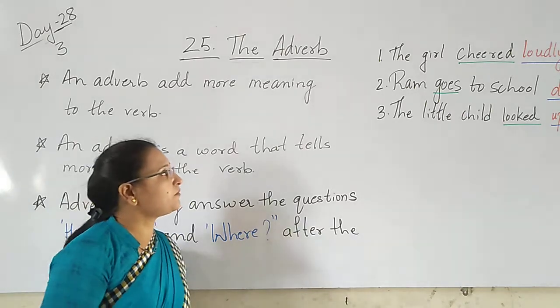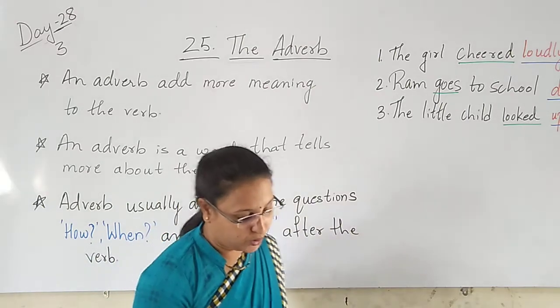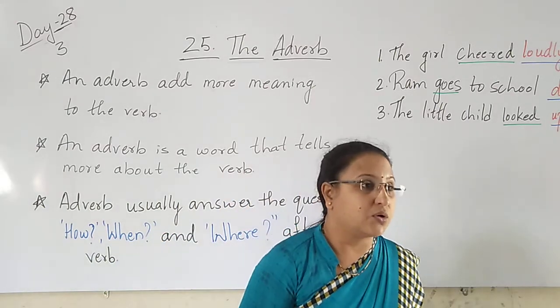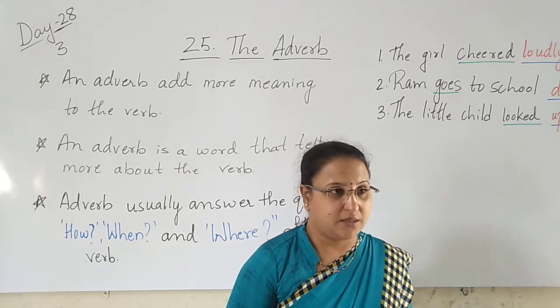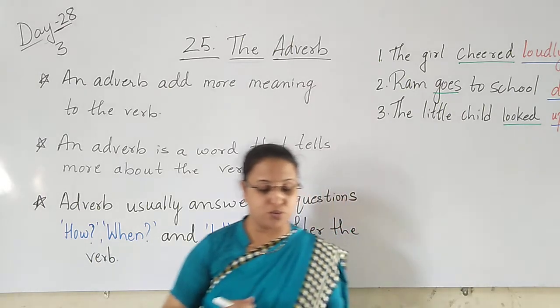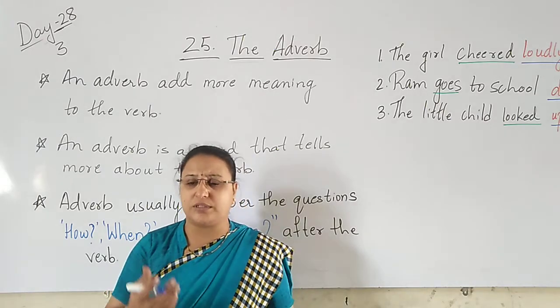Next. Ram goes to school. How often does he go? Yes. Ram goes to school often. Often we know as daily.